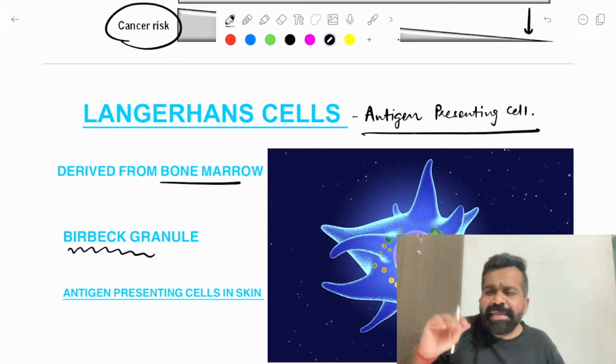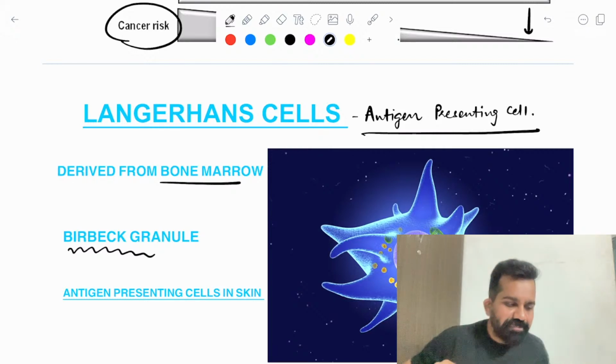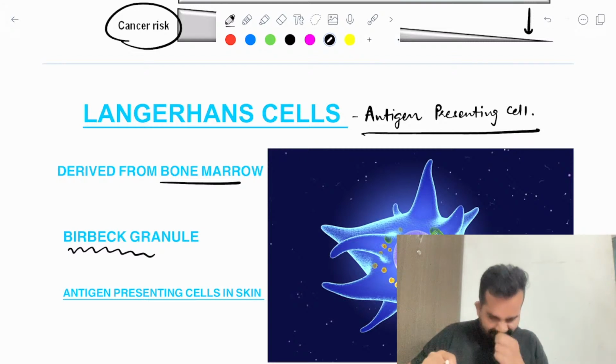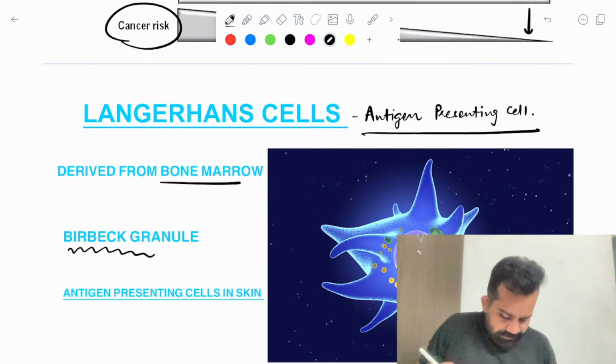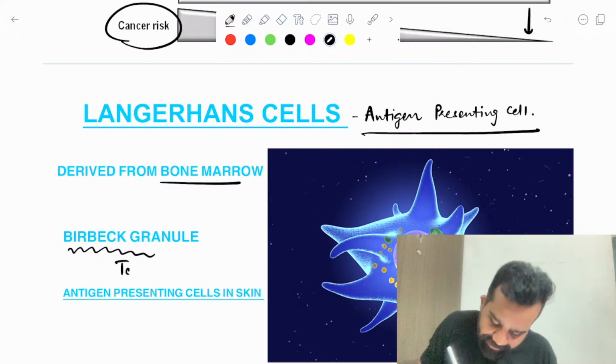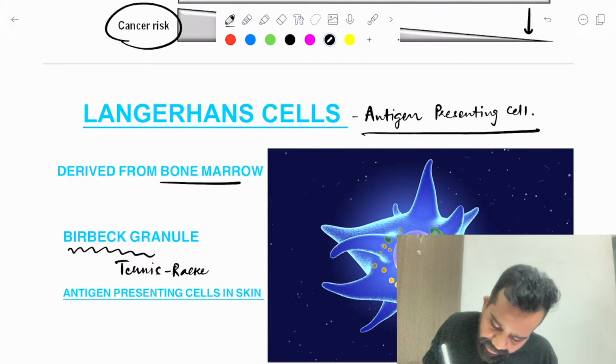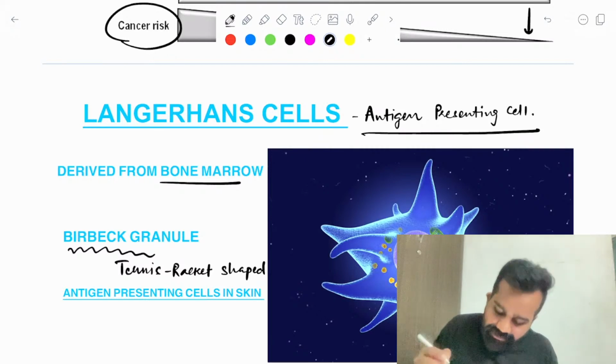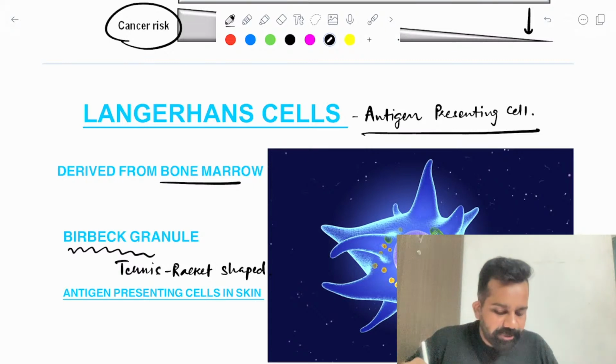Does anyone know any significant importance of the Birbeck granule? These are tennis racket shaped granules.